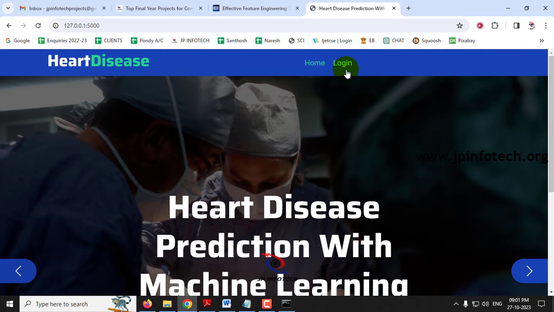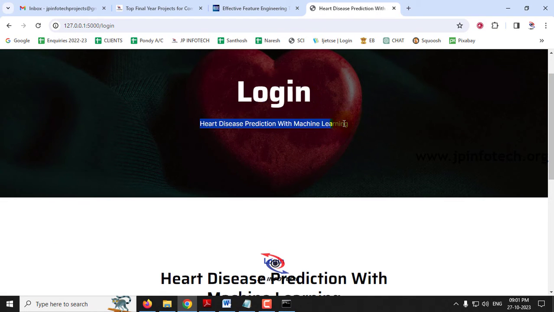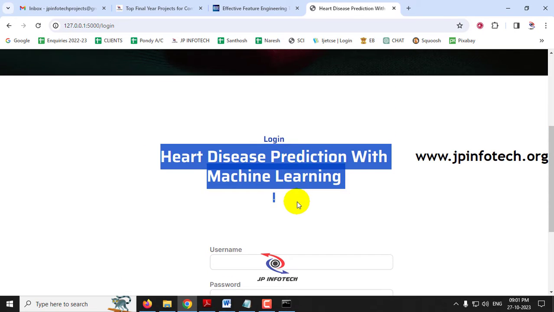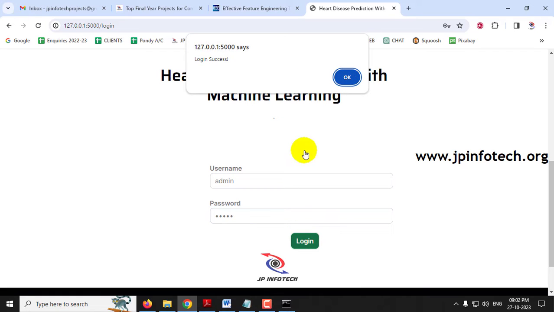So now just click this login menu. Once you click this login menu, it will navigate to the login page. Kindly note that this is a static login page because we have not used any database in the project. So just enter the default username and password as admin and then click the login button. Now you can see the login success message, and click OK.